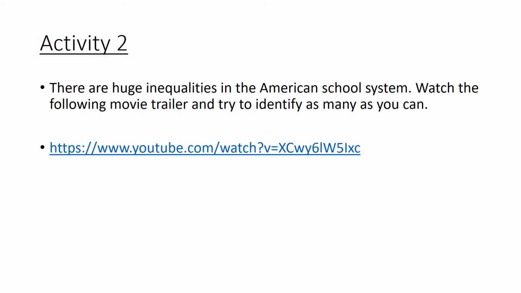So activity 2, now there are huge inequalities in the American school system, as we just discussed. Now what you're looking to do is to watch the full movie trailer and try to identify as many inequalities as you can from the movie trailer. Now this movie trailer is actually from the School of Rock, which you may have seen before from Jack Black, but have a look obviously at what type of school he's working in. Think about some of the inequalities that you actually see in the American school system from this trailer.